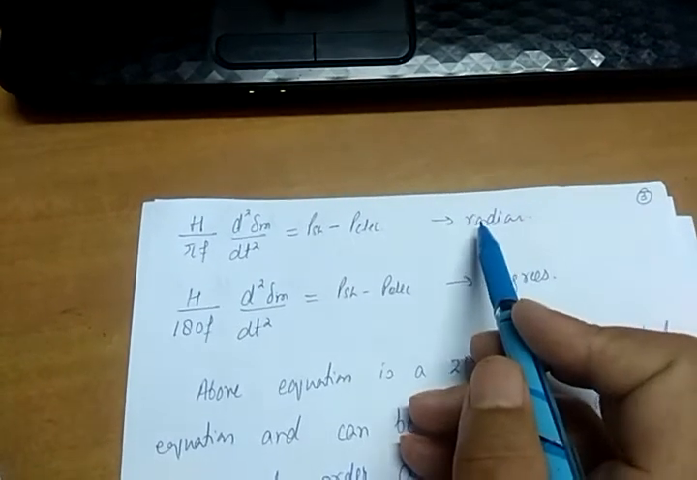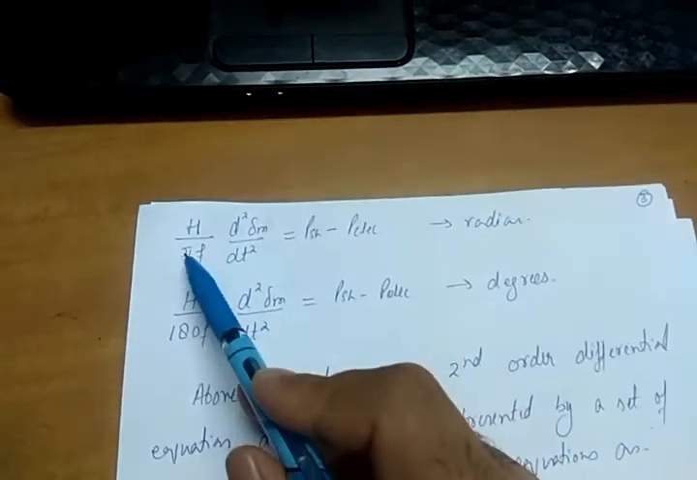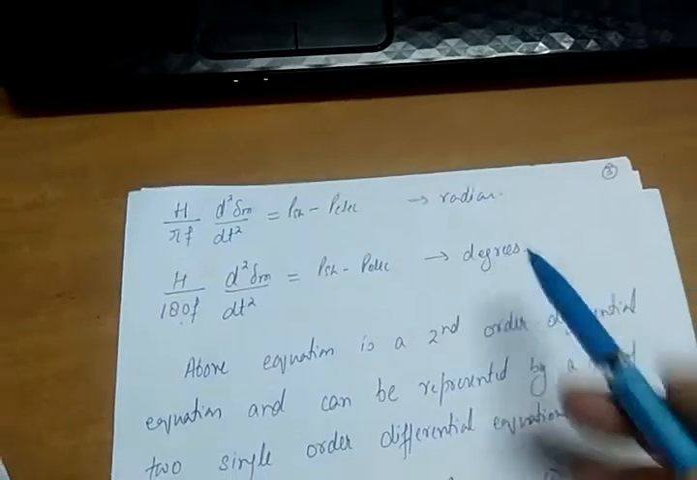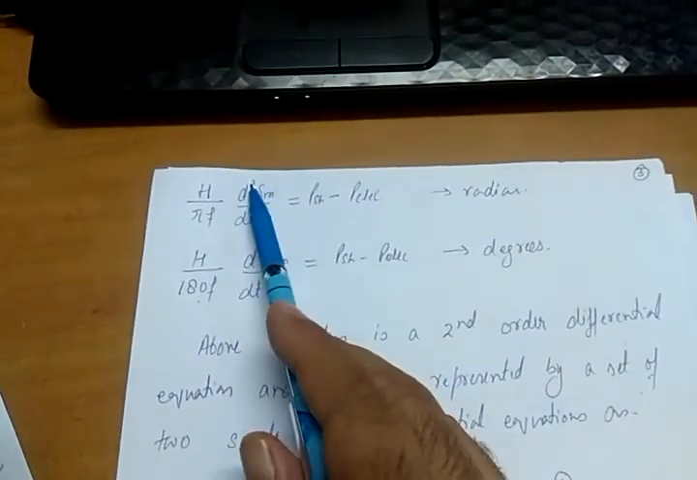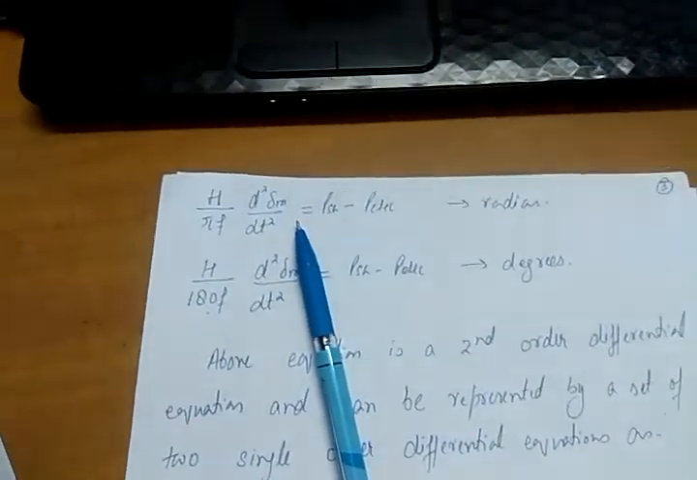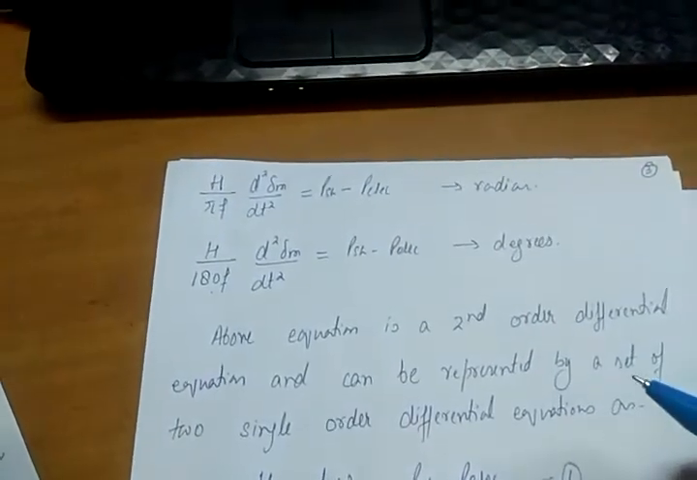This is in radians. So what if we want to convert radians into degrees? Simply instead of pi, use 180 degrees. You will get this equation in degrees. So as you can see, this above equation is a second order differential equation. Okay. It is a second order differential equation and this equation is called the swing equation.